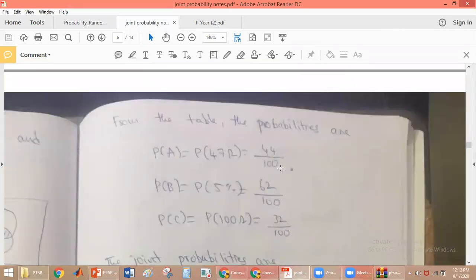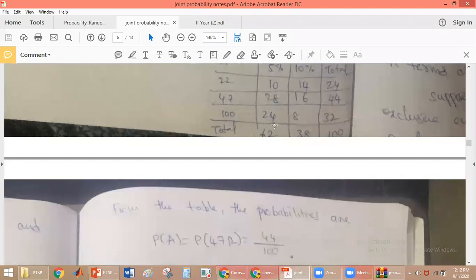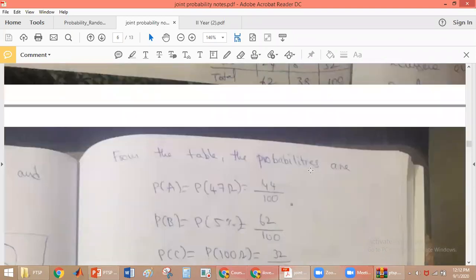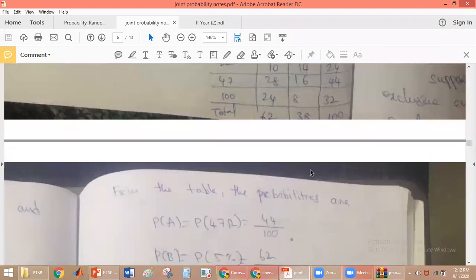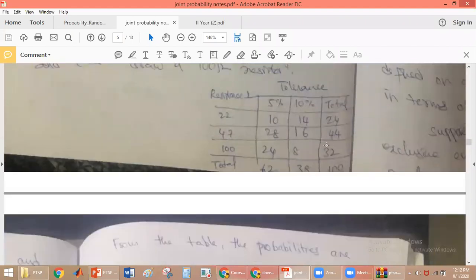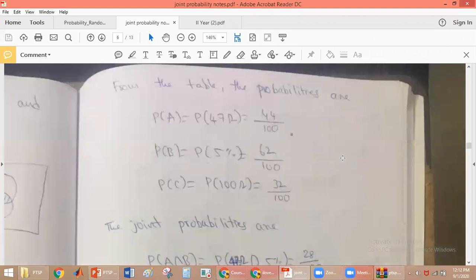Similarly, the total number of resistances with 5% tolerance. How many resistances do we have with 5% tolerance? You see here, there are 62 resistances with 5% tolerance. So it is 62 by 100. And similarly, what is the probability of picking a resistance with 100 ohm? How many resistances do we have? 32 here. So it is 32 by 100.